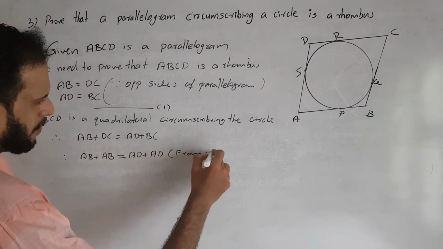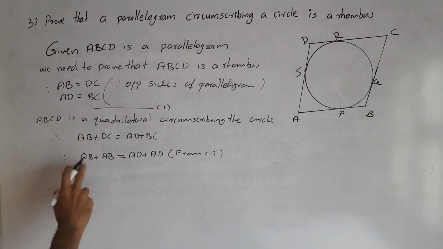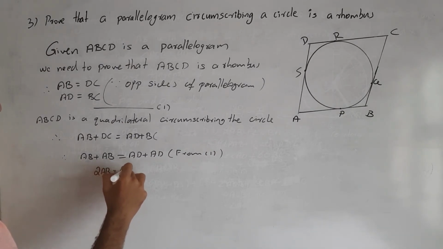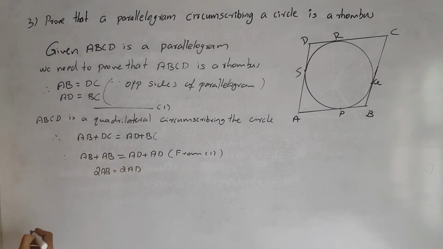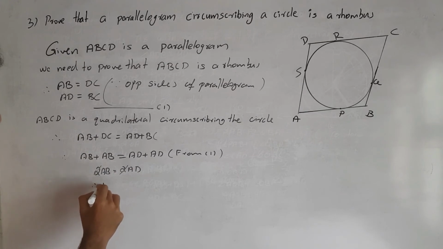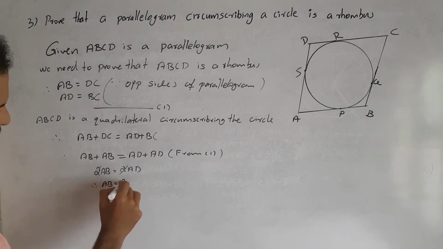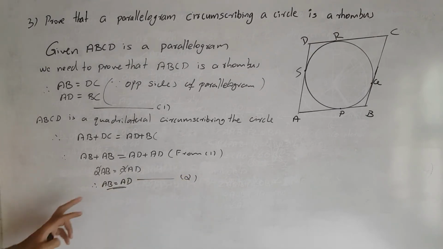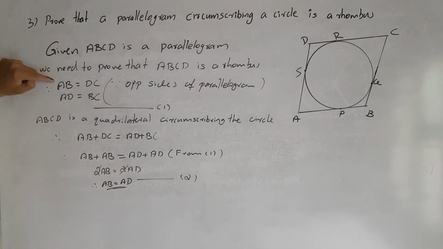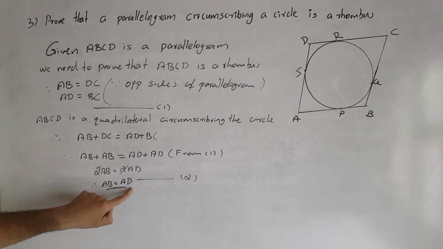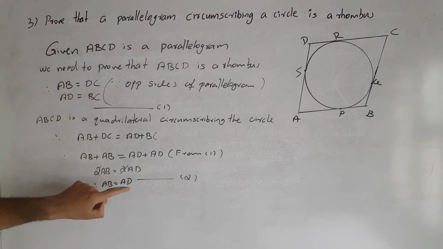AB plus AB is 2AB, which is equal to 2AD. The 2 and 2 cancel, so what do we get? AB is equal to AD. This is equation 2. In equation 1, AB is equal to DC, and in equation 2, AB is equal to AD. Then it is very clear that DC is equal to AD.